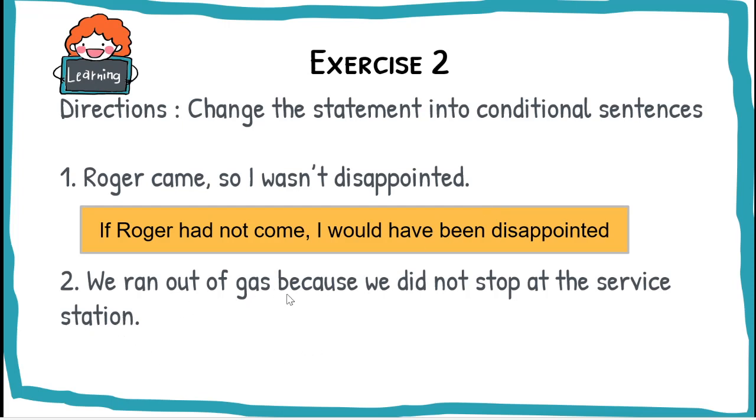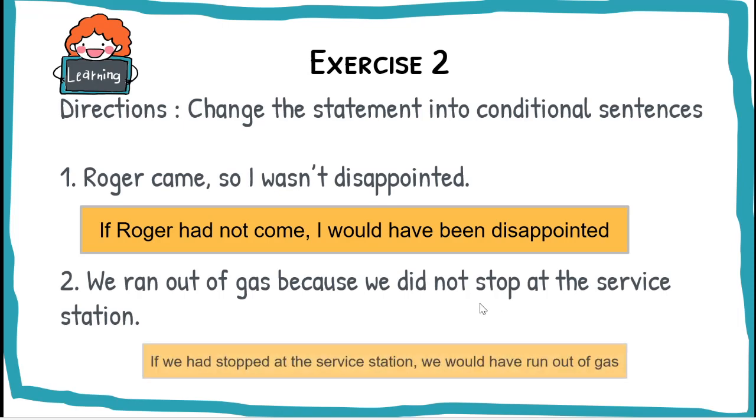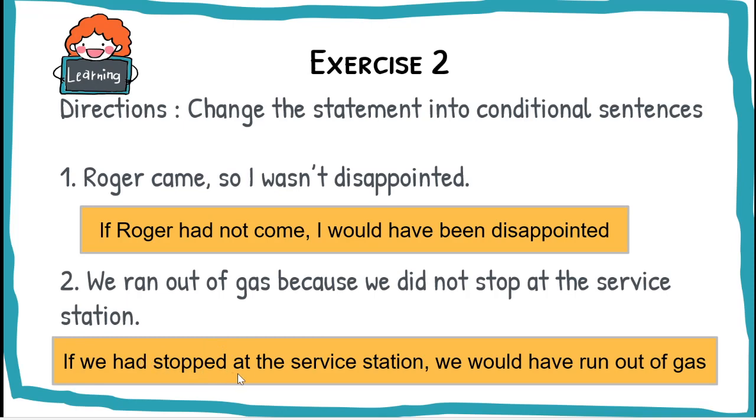What about number 2? We ran out of gas because we did not stop at the service station. So the conditional sentence is, if we had stopped at the service station, we would not have run out of gas. So this is the condition and this is the result. We did not stop at the service station, so the result, we ran out of gas. So that's for number 2.